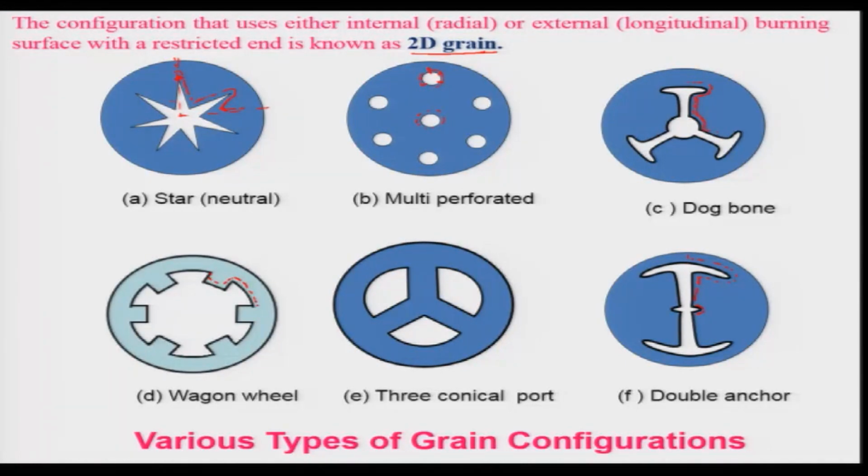However, if you want a higher density of the propellant or compact combustors in case of a solid rocket propellant engine, you may have to go for 3 dimensional grains, which we will discuss a little later on. Let us look at various grain configurations within the limitation of 2D. One, of course, we have seen is the end burning grain, which has a limitation in enhancing the burning surface area. It can be enhanced only by increasing this diameter, that is D, but there is always a limitation to enhancing it further.